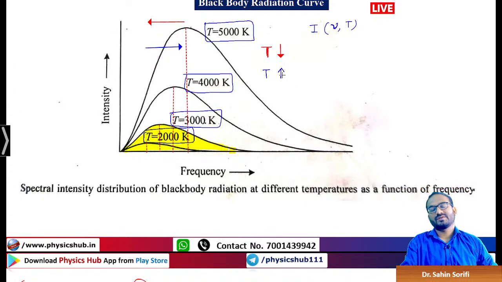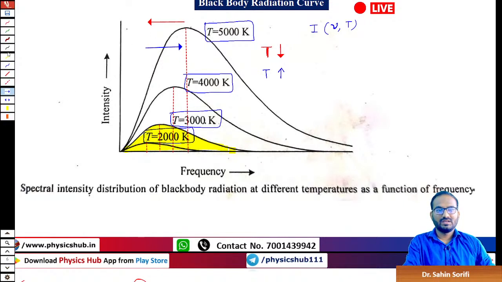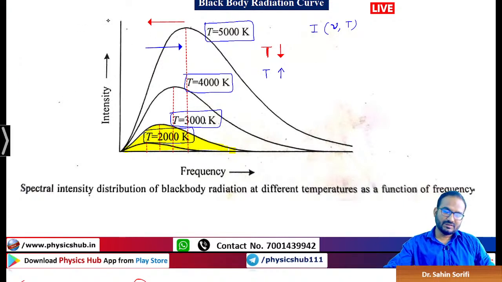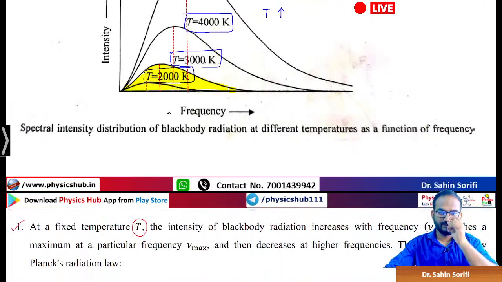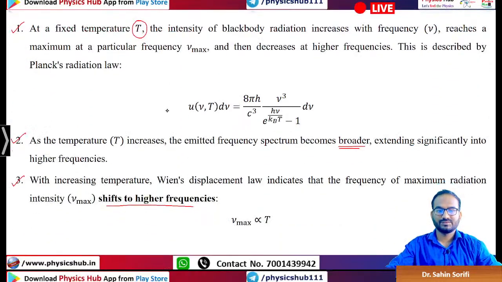When you increase temperature, the peak shifts towards the right, and when you decrease it, it shifts towards the left in the intensity versus frequency curve. So be very careful what you are plotting, either intensity versus frequency or intensity versus wavelength, because for wavelength it will just be reversed. If you are decreasing T, the peak will shift towards the right in the intensity versus wavelength plot, and for this it will shift towards the left. It will just become opposite.